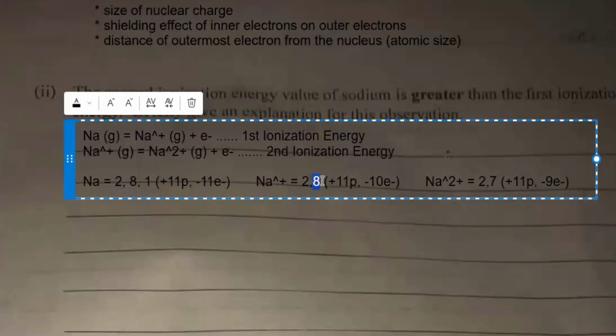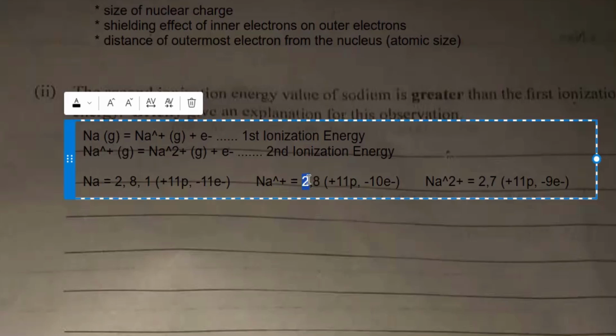Attraction. In other words, you need a greater amount of energy to overcome that nuclear force of attraction that will convert Na+ to Na2+. Why? Because now, unlike 11 protons that were attracting 11 electrons, the same amount of protons are now attracting a lesser amount of electrons. The strength of the magnet is the same, but the obstacle, which is the inner shell electrons, has reduced.